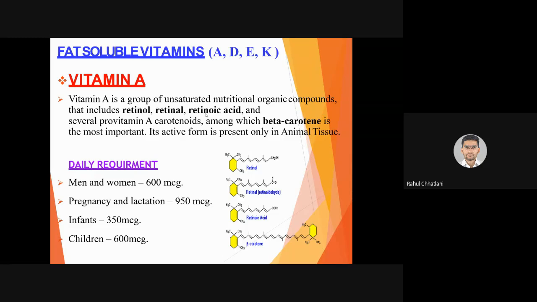Among them, beta carotene is more important. Its active form is present only in animal tissue. So whenever you are taking it from plants, vitamin A, carrots and everything, you are mainly ingesting carotenoids and specifically beta carotene. Beta carotene will be converted to the active form, that is retinol or retinoic acid. These three together are also called vitamin A.